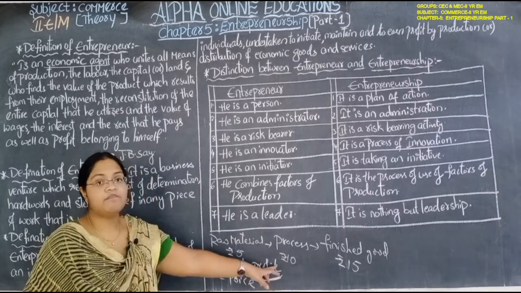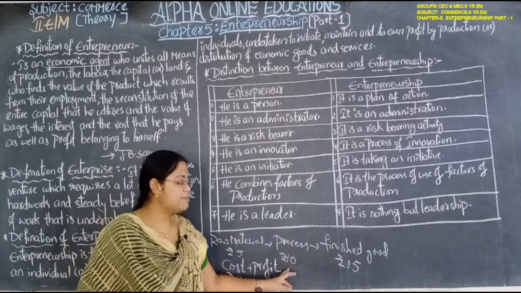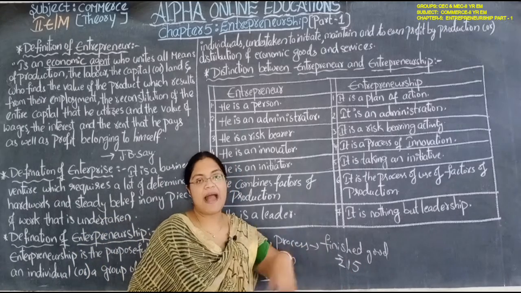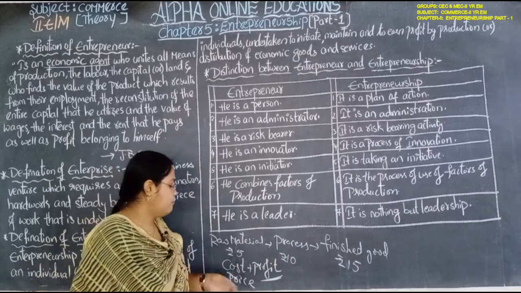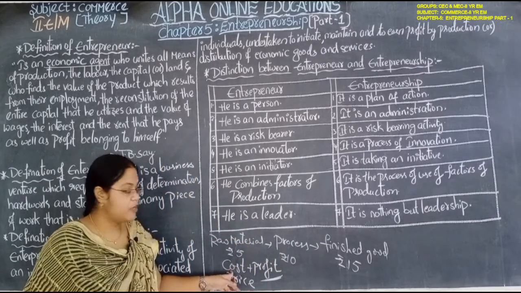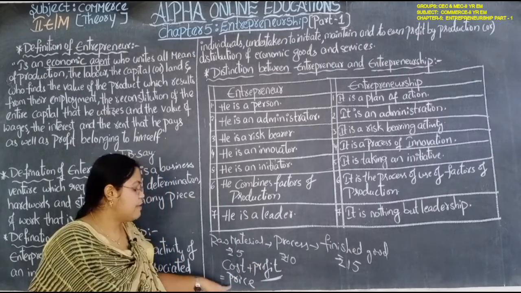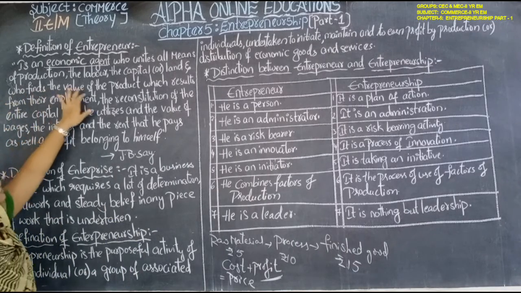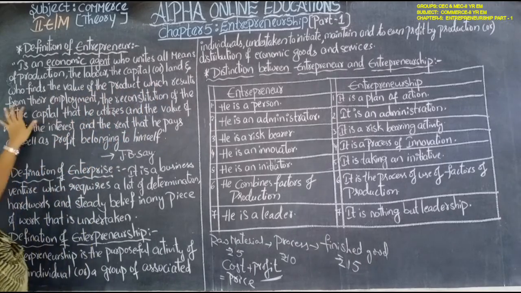By processing, by using land, labor, capital, technology, it became 10 rupees, and by the finished good, with packaging and stickers and everything, it became 15 rupees. Now the total cost is 15 rupees. The manufacturer will add certain profit to it, then it becomes the price which we are paying in the market, that is MRP.